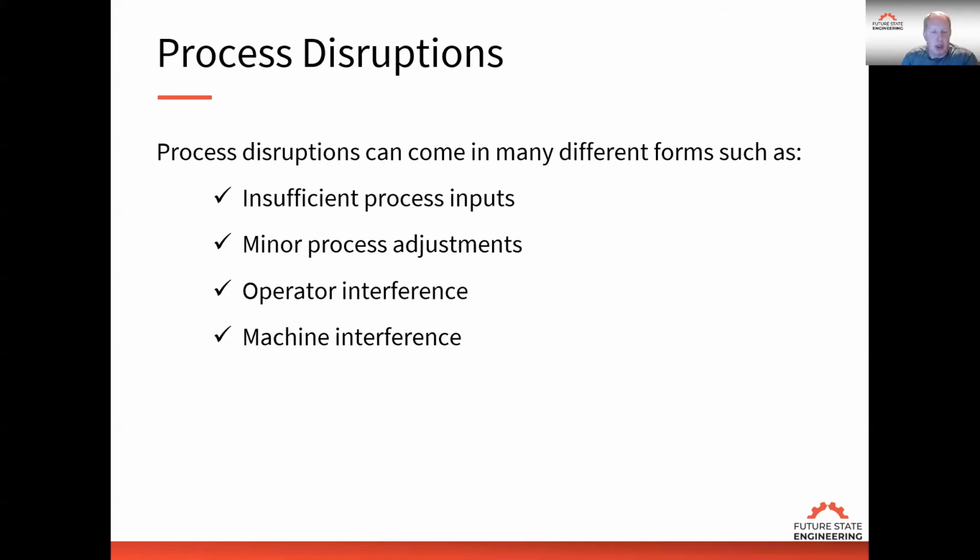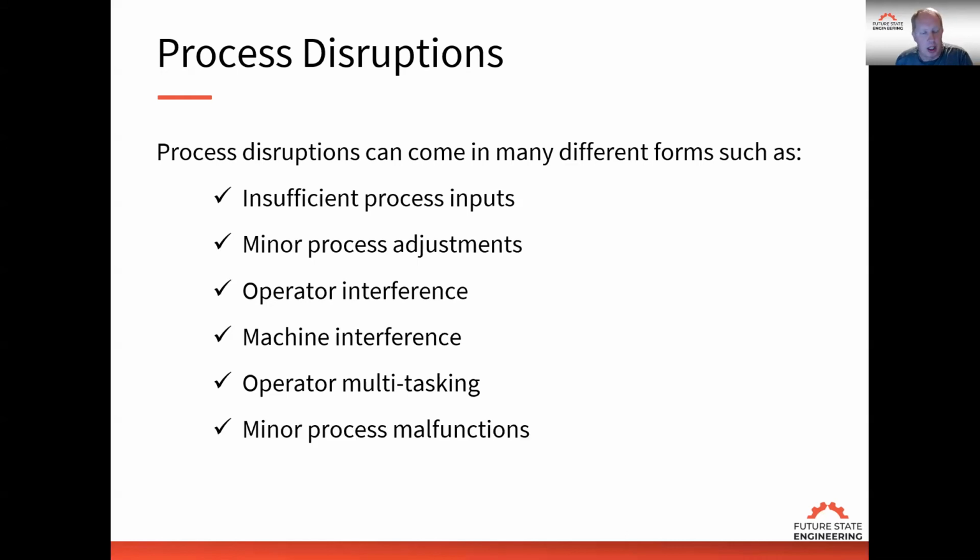You can also have machine interference. If there are machines that are tied together and parts need to get transferred from one machine to the next machine, and there's a minor disruption on one machine, then that interferes with the next machine in the process. Also, operator multitasking. They're trying to do too many things at once and they're not completing anything, and the process is down because he's working on multiple things.